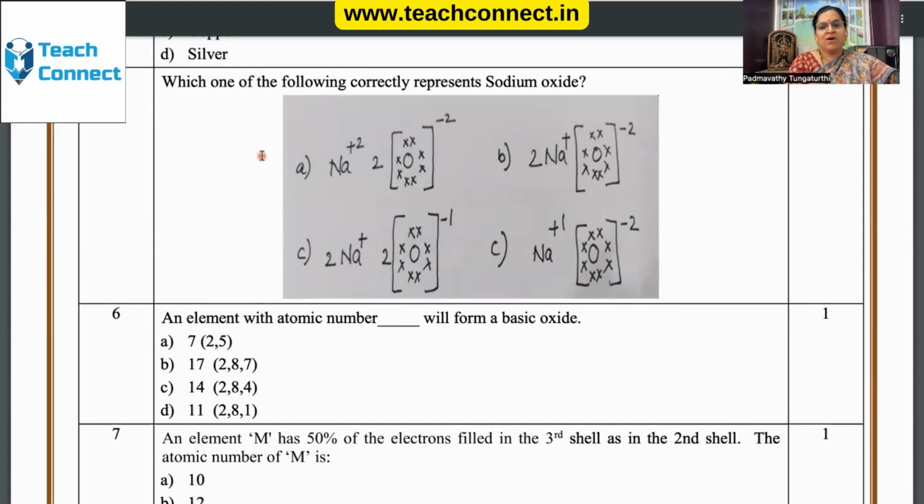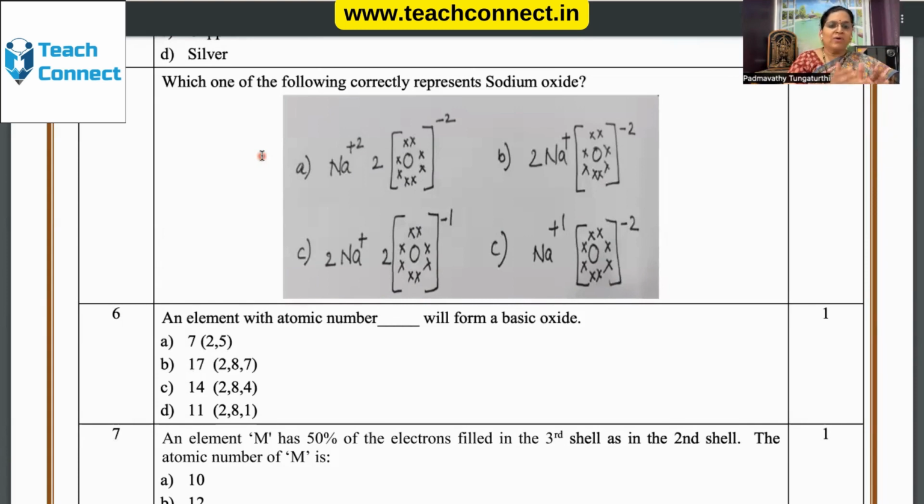Sodium and oxygen are reacting with each other because sodium has one electron in the outermost orbital and is ready to lose its one electron, telling us that it is quite basic in nature, a strong base. And oxygen, belonging to the sixth group, is ready to gain 2 electrons to complete its octet.